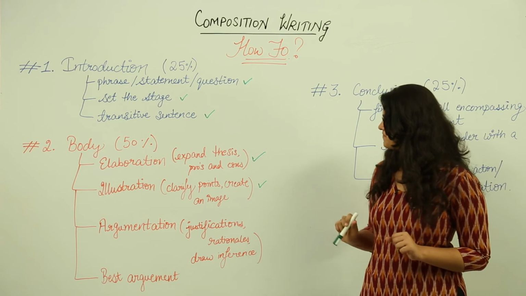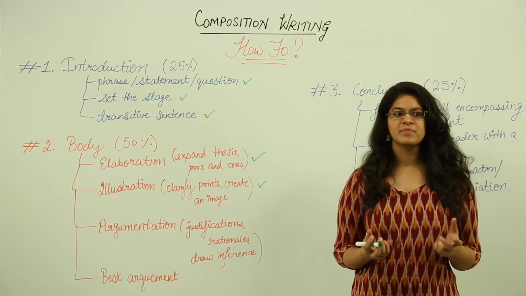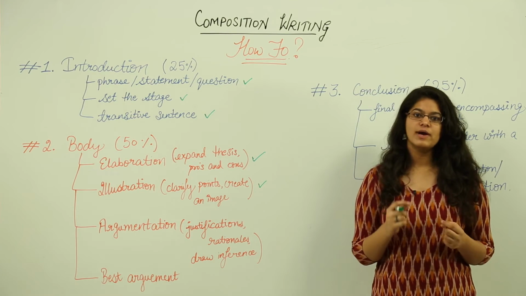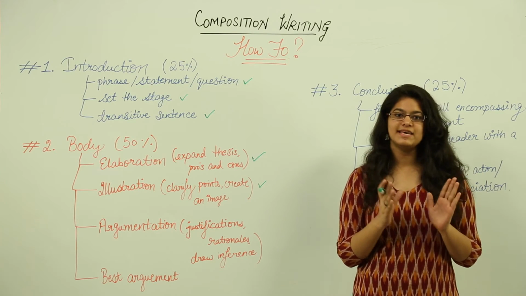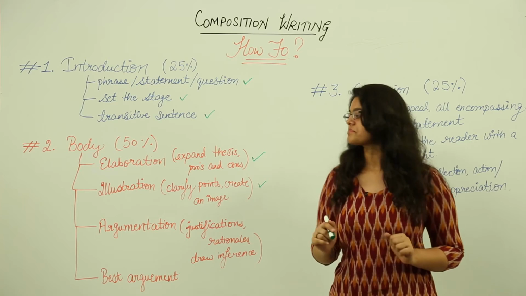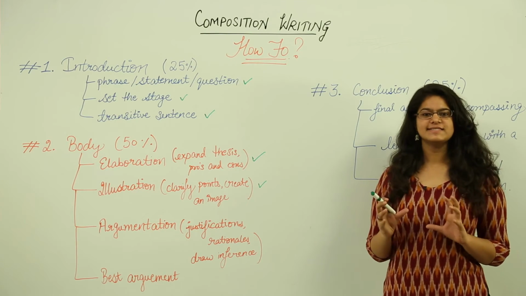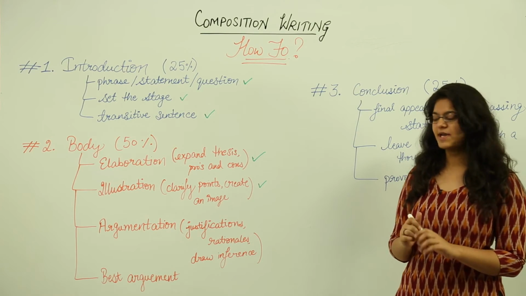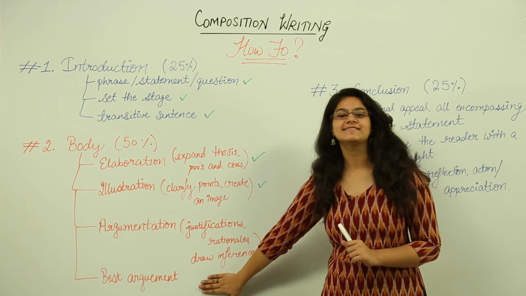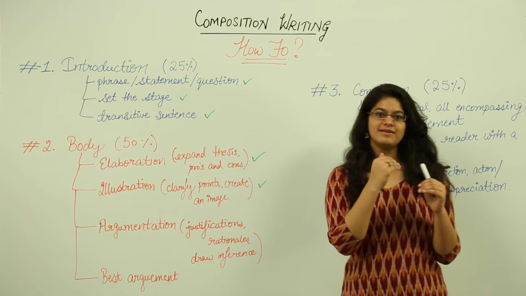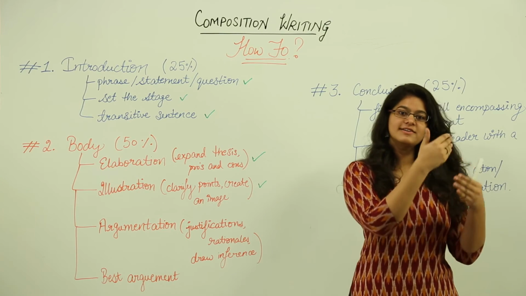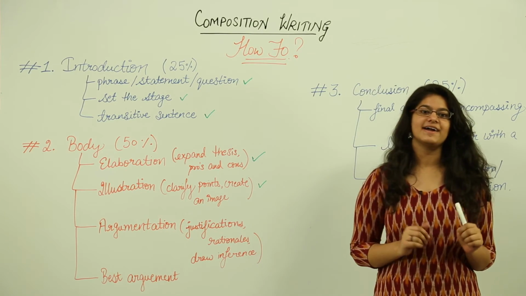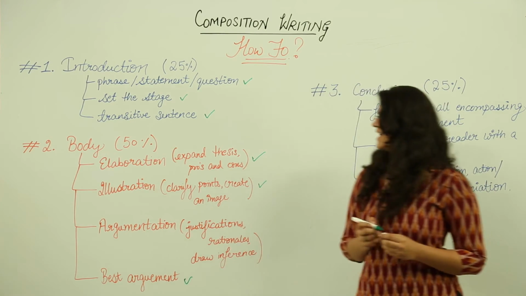Next, argumentation, justifications, rationales. Whatever facts you have given, whatever opinions you have given, you have to justify them. You have to make sure that they are on the basis of some logical thinking. Next, according to these rationales that you have drawn, you have to draw an inference out of them. What do you conclude? And I would say save the best argument for the end. Why? Because when your marker reads the paper, if he finds the best argument at the end, it really creates an impact. So leave the best argument for the end.